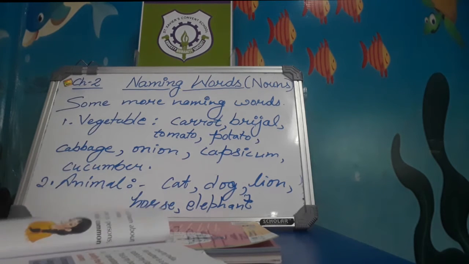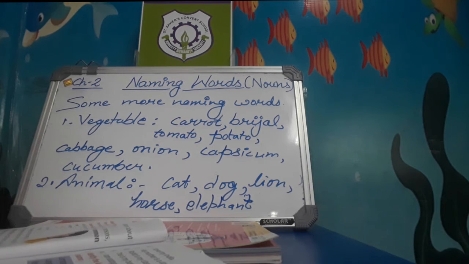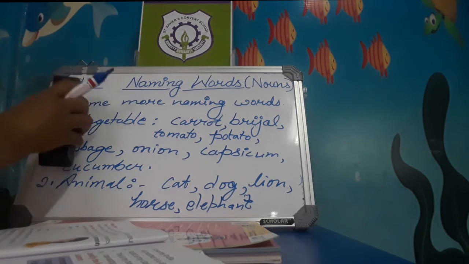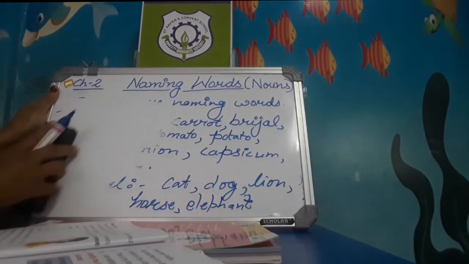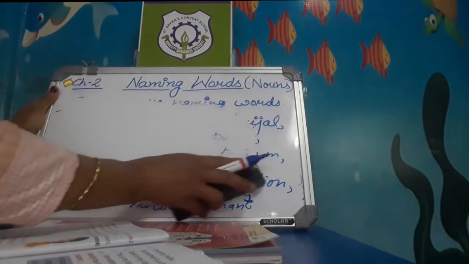And turn to your page number 10, kinds of noun. There are 5 kinds of noun. But in this lesson, in your syllabus, we will talk about only 2 main kinds of noun. What are the 2 main kinds of noun?